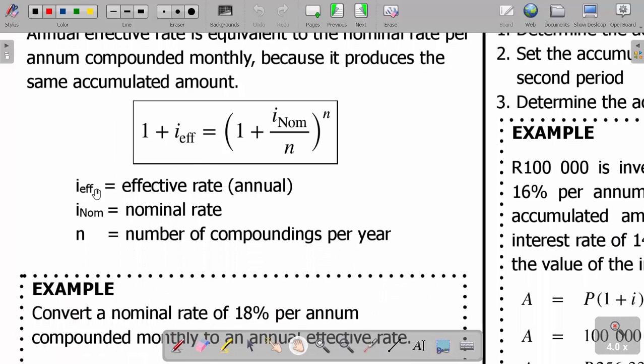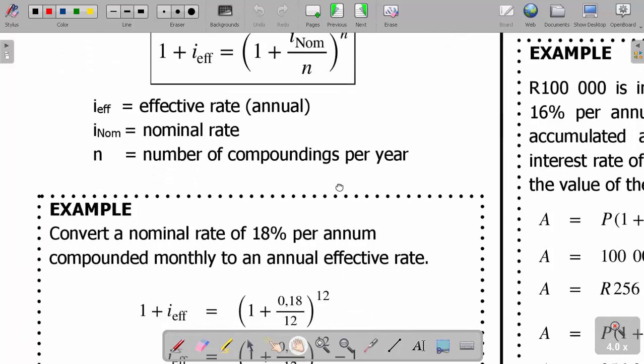Now this is i effective, that's annual, and the nominal rate is i nominal, then n is the number of compoundings per year. If they say monthly, it means divide by 12 and the power is 12. If they compound quarterly, divide by 4 and the power is 4. If they compound semi-annually, divide by 2 and the power is 2. Hope we are together.